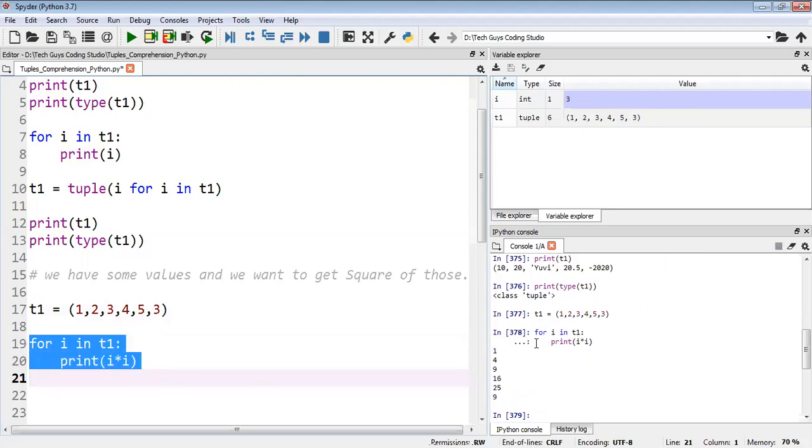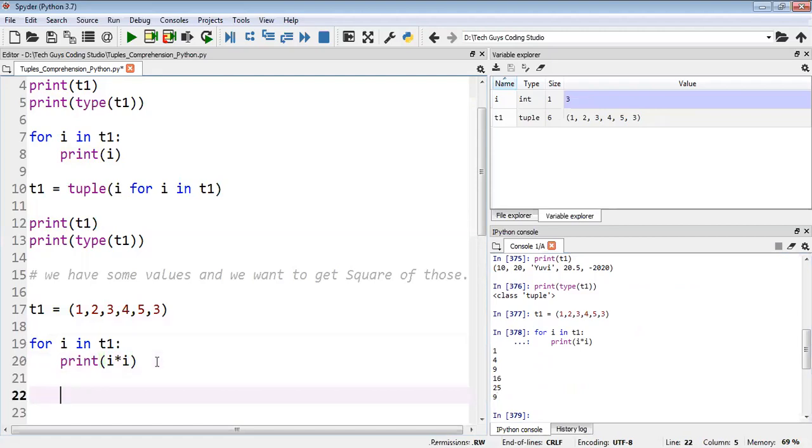Yeah, we got the output like 1 4 9 16 25, again 9. So that means again we are getting 9 two times. That means duplicate values are allowed in tuples. Yes, of course it is allowed.